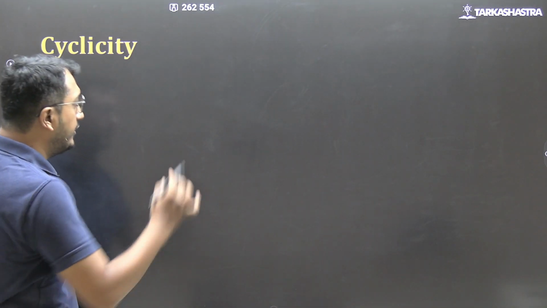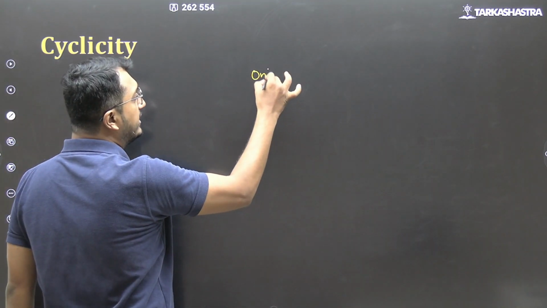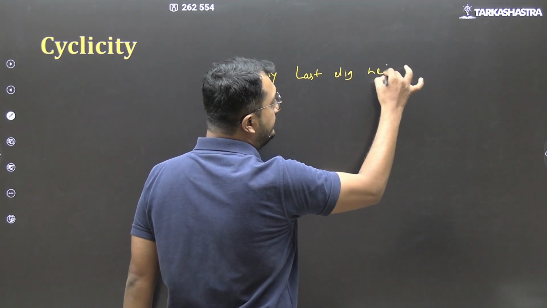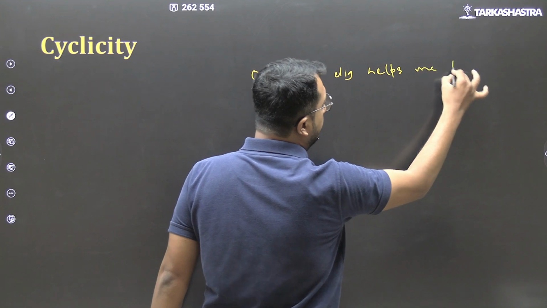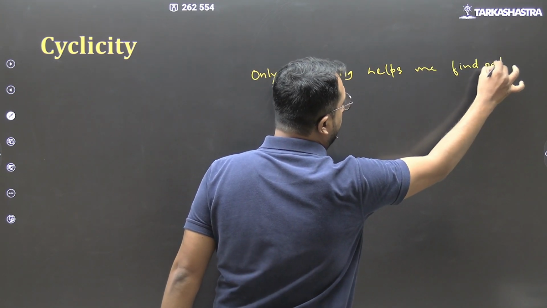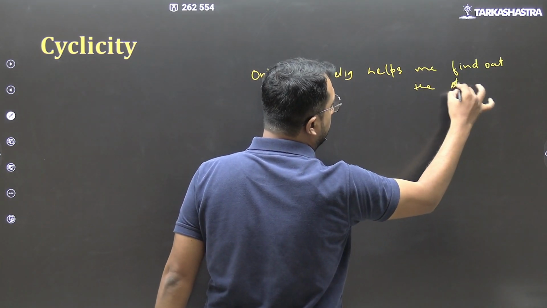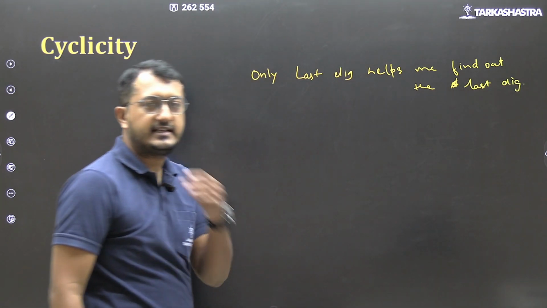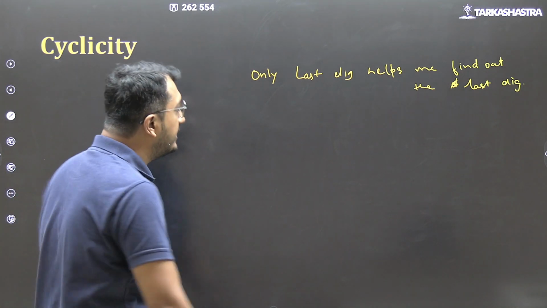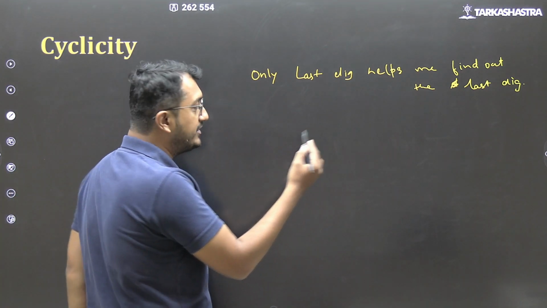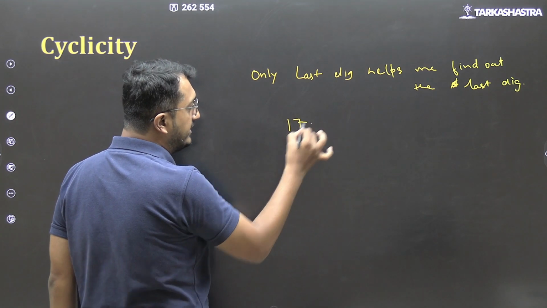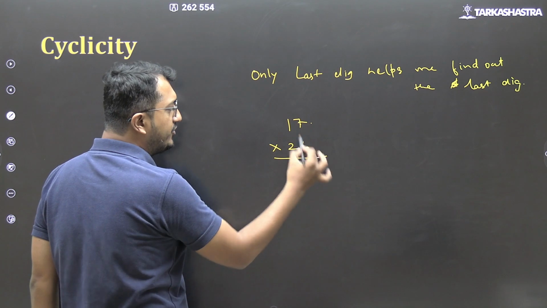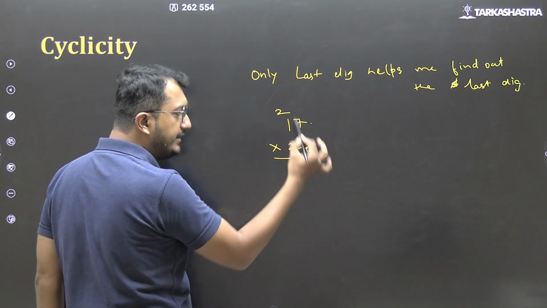Remember one thing. Only last digit helps me find out the last digit. इसका क्या मतलब है? Let us say I have to multiply 17 into 24. 4 sevens are 28, 2 carry.